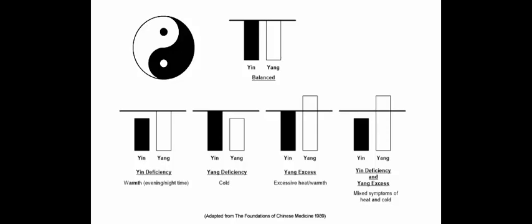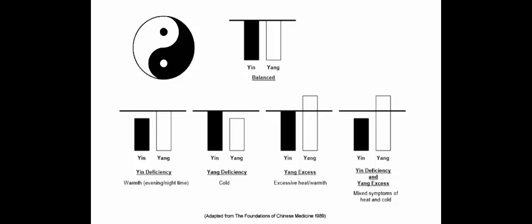Yin and Yang are fundamental concepts that provide a model of harmony and balance in the universe, and can also be applied to the study of health and illness in the human body. The Chinese character for Yin originally referred to the shady side of the mountain, whilst the character for Yang referred to the sunny side of the mountain. From this basic idea, further concepts of Yin and Yang can be developed.